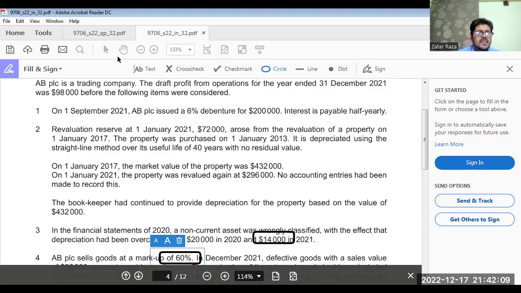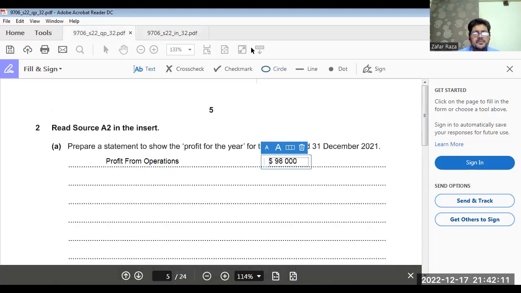So we have to deduct it here. Debenture interest, $4,000. Okay. Done? So what next?